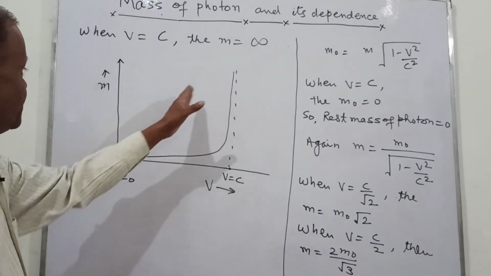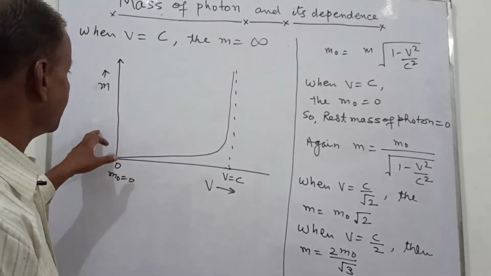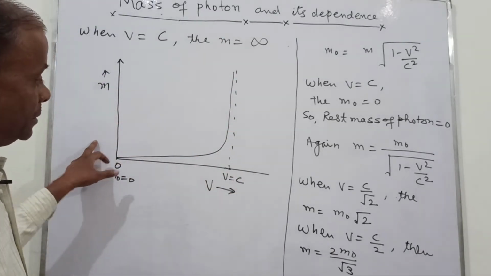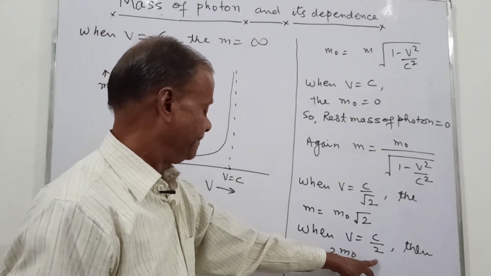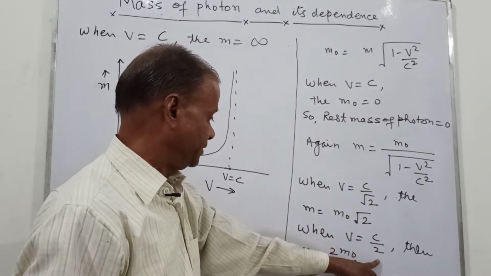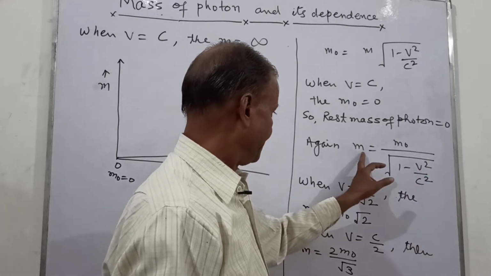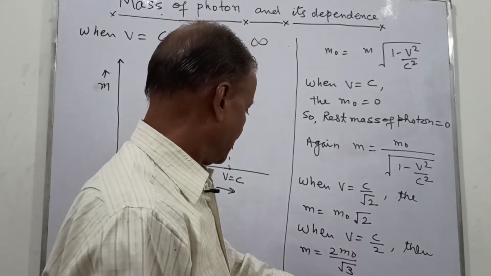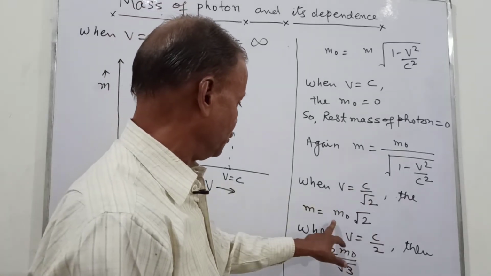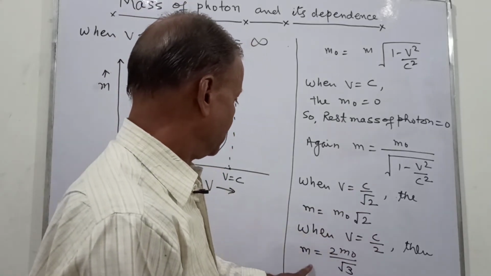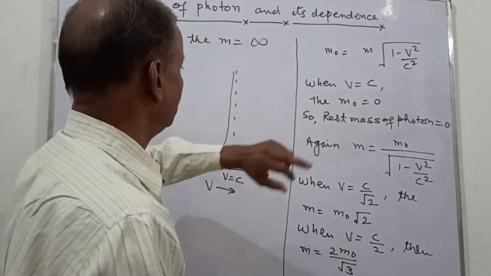In this way the mass becomes infinity when v is equal to c. So this graph will be parallel to the m axis, and you can see from here that as the velocity v decreases, then m decreases. And when v is equal to c, then the mass becomes equal to infinity.